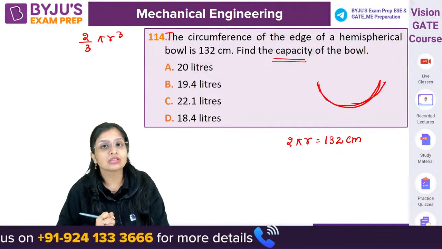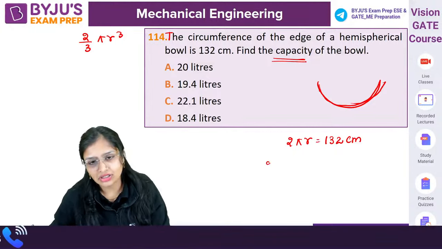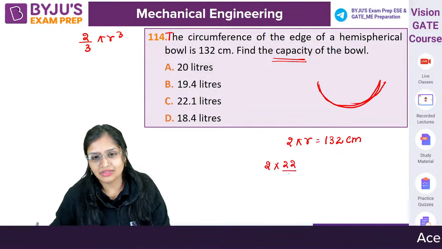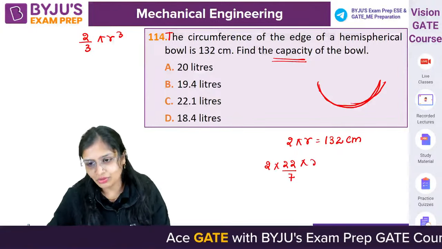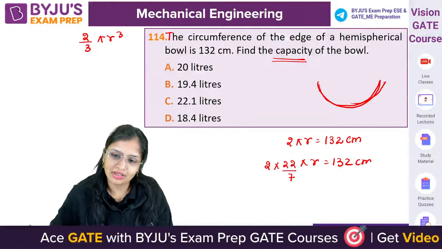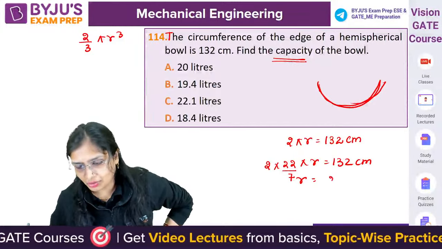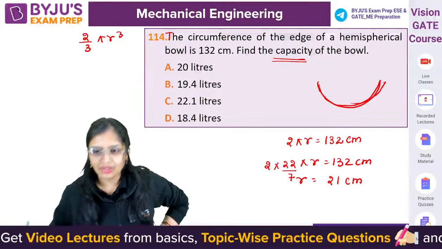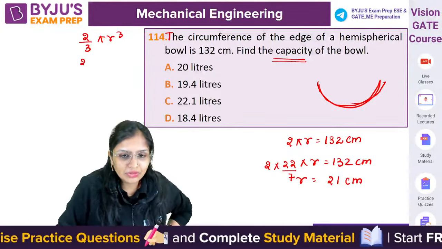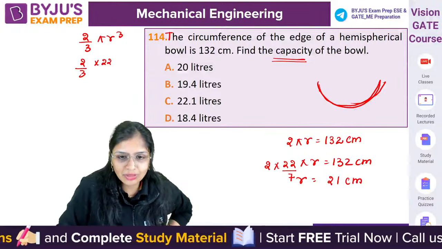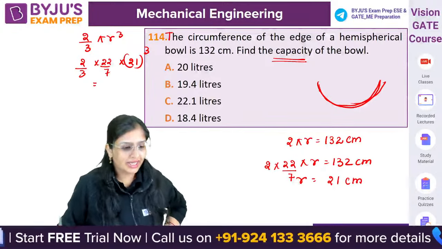You will need the radius, so calculate the radius. 2 into 22 by 7 into r is equal to 132 centimeter. From here, how much r are you getting? Solve it. You will get r as 21 centimeter. Substitute it here: 2 by 3 into 22 by 7 into 21 cube. How much are you getting as the volume?